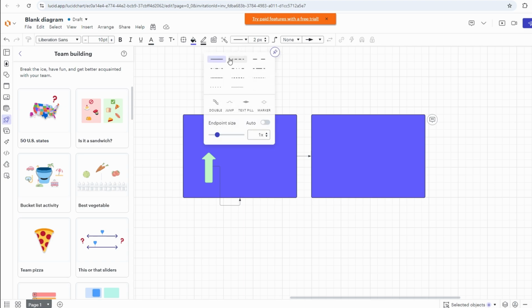Whether you're working alone or as part of a team, it gives you the tools you need to turn your ideas into something real. So go ahead, dive in, start experimenting, and see where it takes you. The possibilities are endless, and the only limit is your imagination.